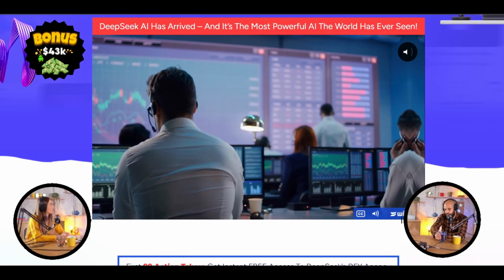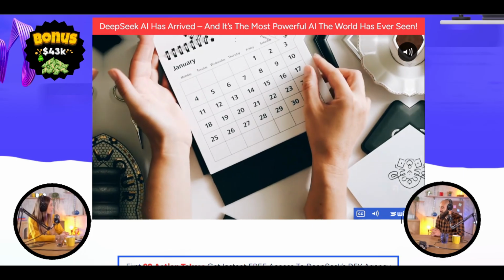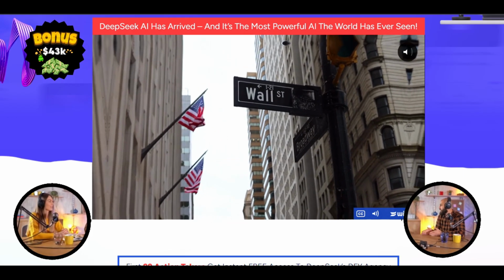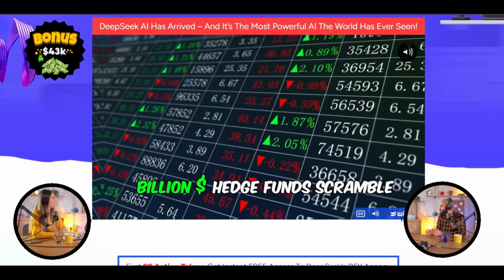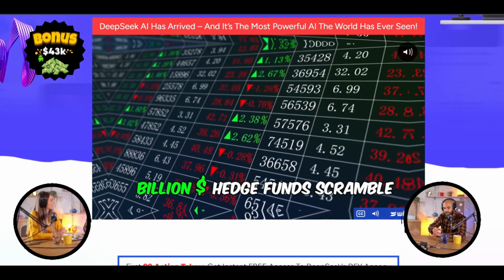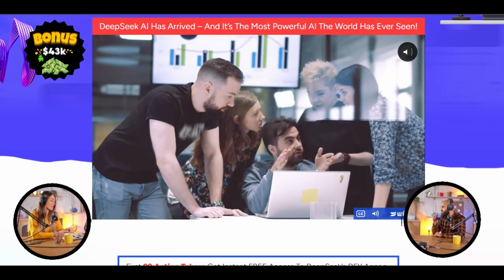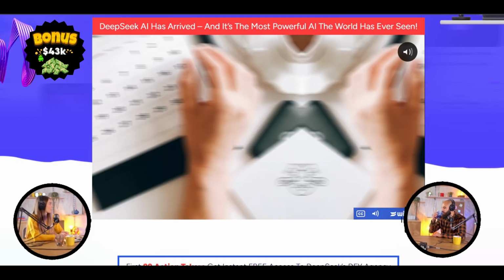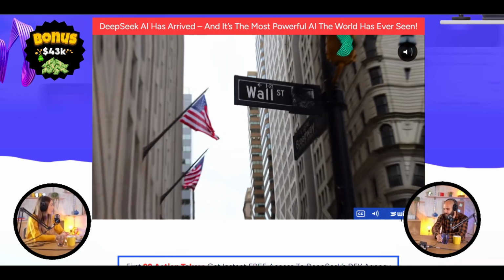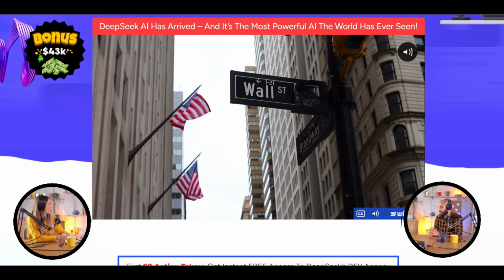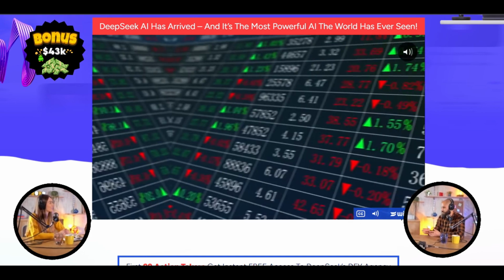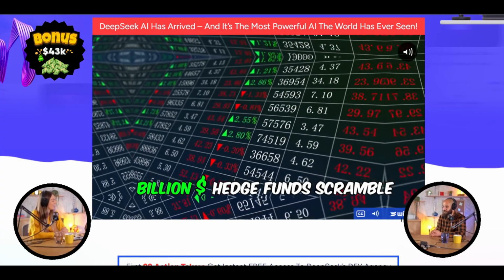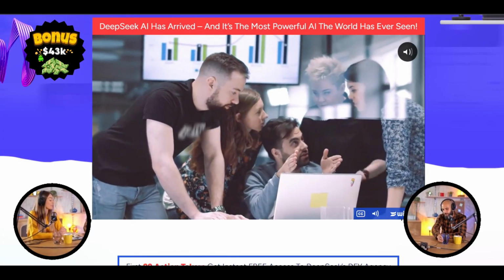Gotcha. Now, something you mentioned earlier that I thought was super interesting is that DeepSeek is really positioning itself as an alternative to those big AI players like OpenAI and Google. Yeah, they're definitely going for that. What's the strategy there? Well, it's all about open source AI. So instead of using those closed proprietary models, DeepSeek's built on the idea that the code should be publicly accessible. And that's a huge deal for how AI develops and who has access to it.